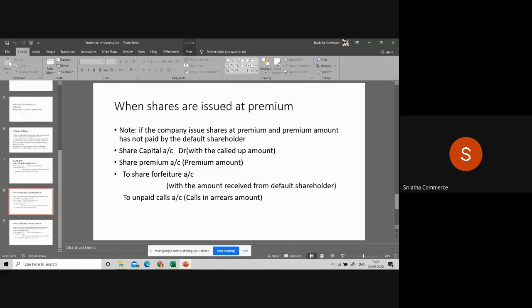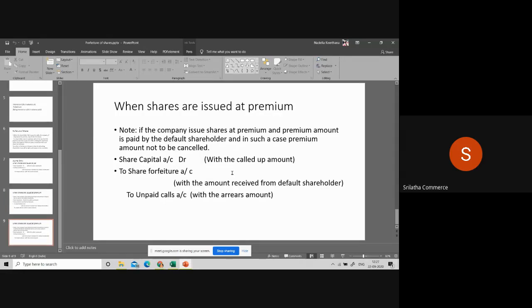So what did you notice? If shares are issued at premium and premium is not paid by the default shareholder, the premium should also be cancelled. So share capital will be debited with the called up amount, share premium with the premium amount, to share forfeiture with the amount received from the default shareholder, and unpaid calls account.